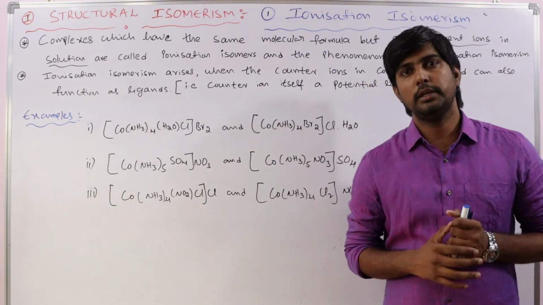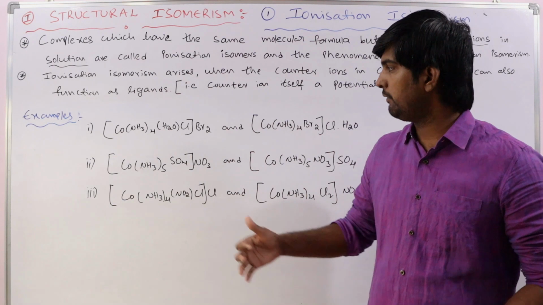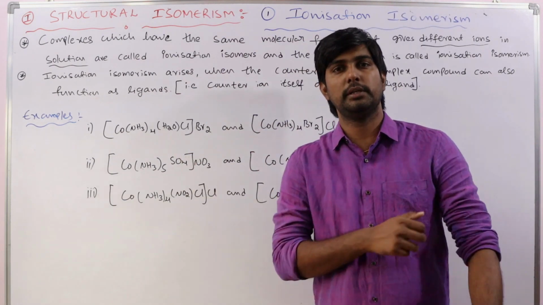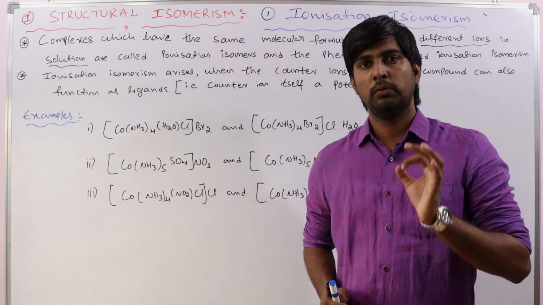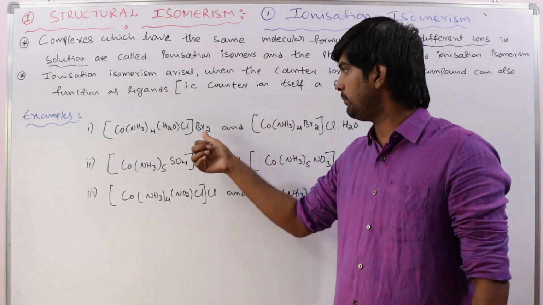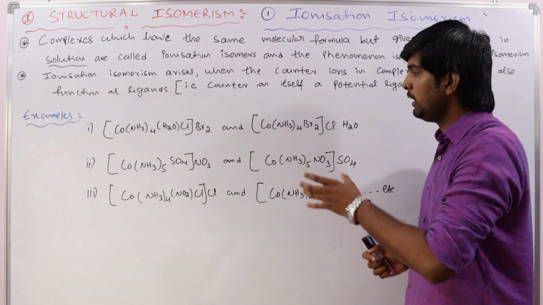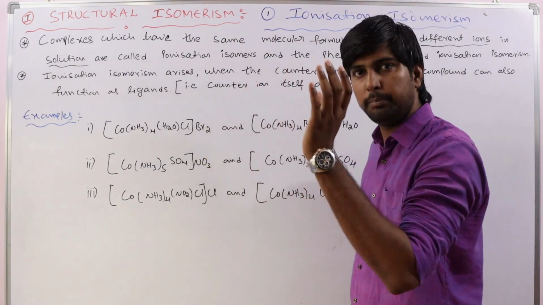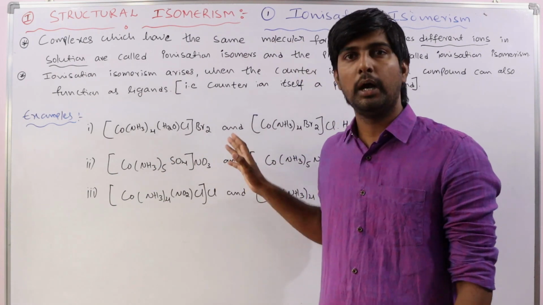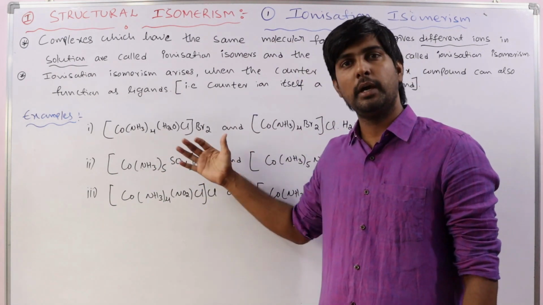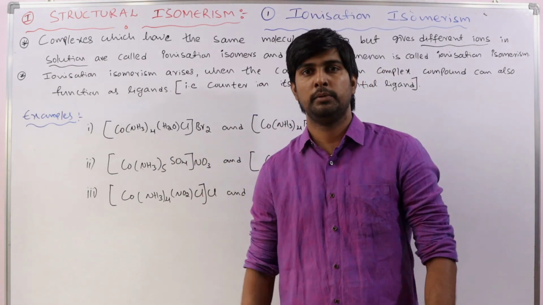Once again I am telling you, never try to memorize the complexes in this chapter. That is a waste of your memory. You should only be able to identify, by looking at the given pair, which type of isomers they are. That is enough. Never try to memorize. Only for understanding purposes we are giving different examples.